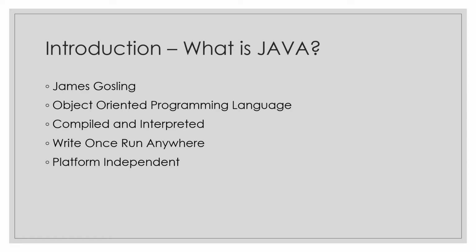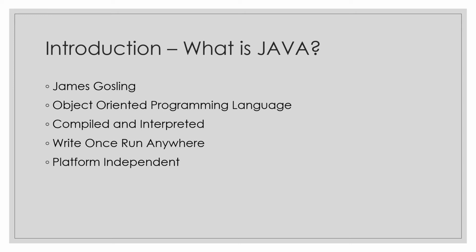So, what is Java? All of us know that Java is one of the programming languages. But what kind of programming language is this? This is an object-oriented programming language, and he is the person, James Gosling, who developed it. By object-oriented programming language, we mean that we work in real-world entities programming scenario where we'll be creating classes and objects. And now what is class and object? This we will cover later in this video in one of the slides.